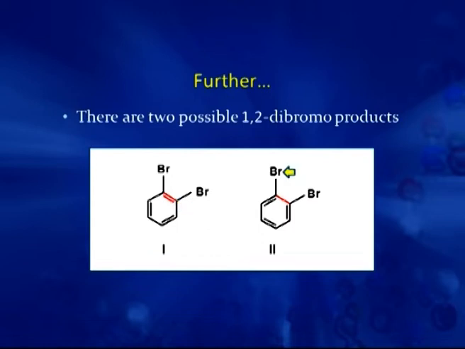But in this form, the 2 bromines are attached to 2 carbons which are attached through only a single bond. So, now we have 2 possible structures for the 1,2-dibromo product. So, in total we should get 4 di-substituted products.